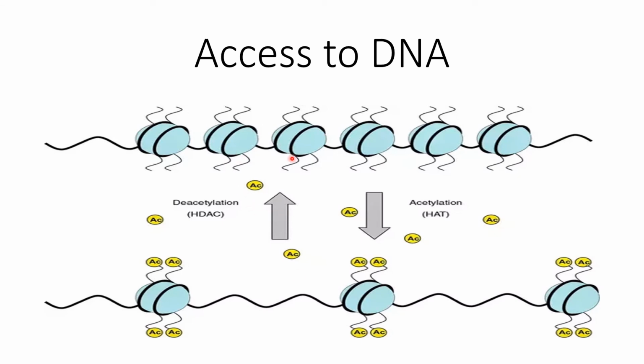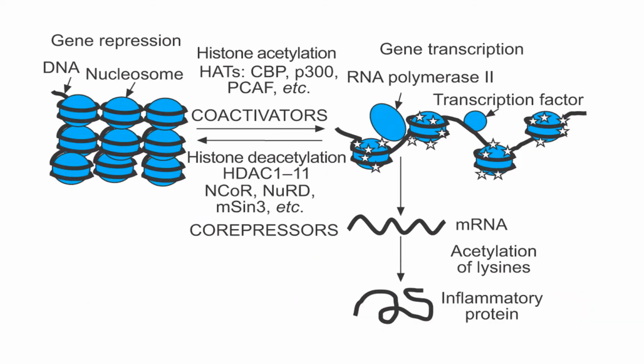Access to DNA is another way of regulation, by means of acetylation to form the euchromatin. This is the phenomenon by which acetylation takes place, and the access of transcription factors to their respective DNA nucleotides takes place. But if the chromatin is in condensed form, then there is no access and no transcription takes place. Here the acetylation is known as chromatin remodeling.